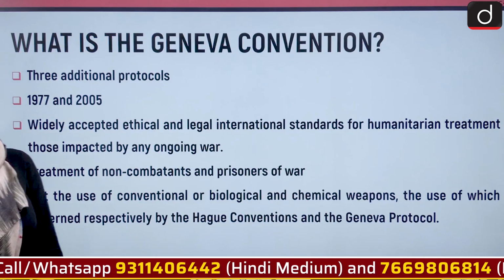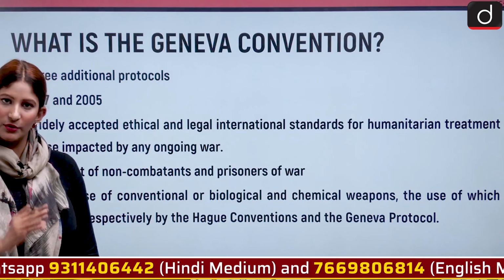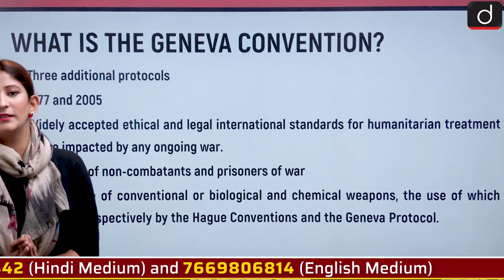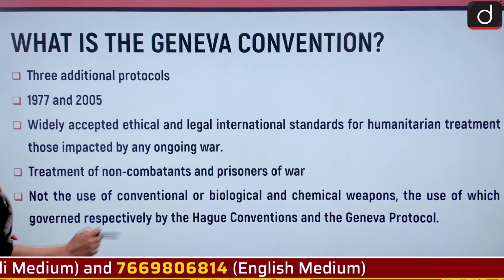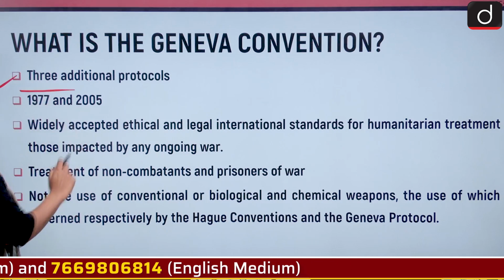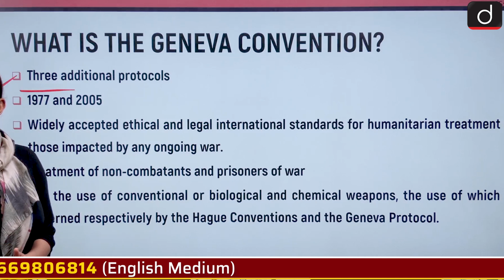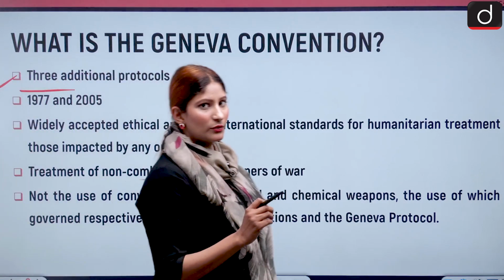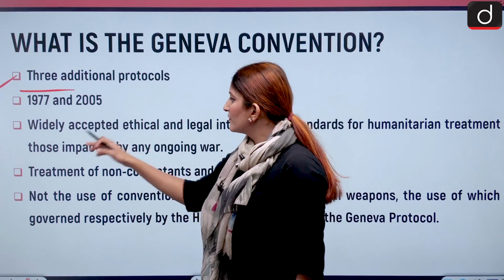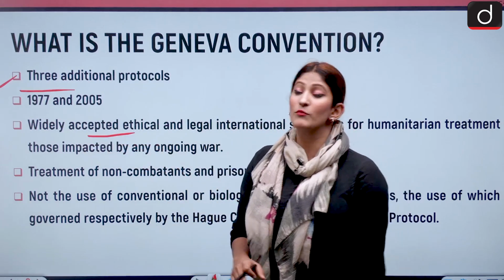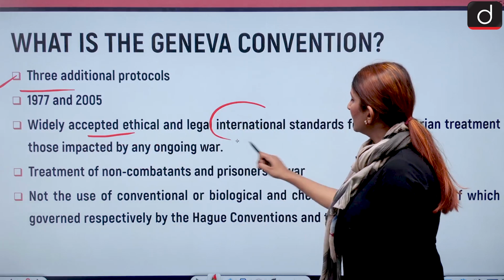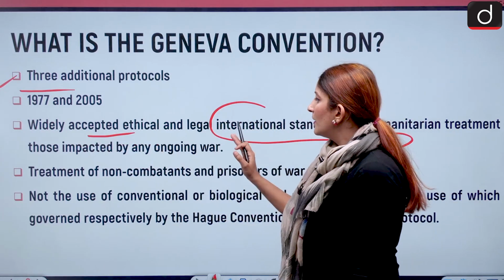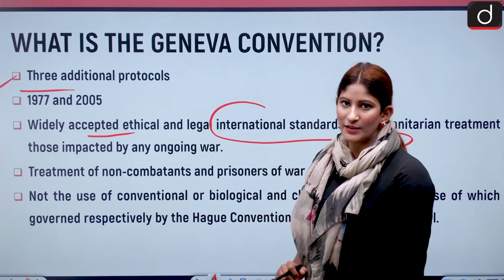These 4 treaties were put together into a code, and 3 additional protocols were framed, of which 2 were framed in 1977 and another in 2005. These are widely accepted ethical, moral and legal international standards for the humanitarian treatment of the people who have been impacted by the ongoing war.